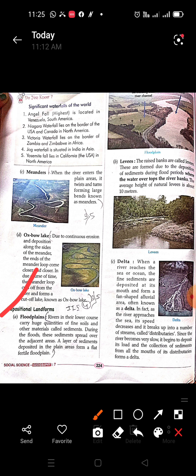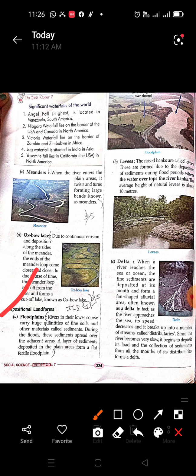During the flood, these sediments spread over the adjacent area. A layer of sediment is deposited in the plain areas and forms a flat, fertile floodplain. So what are floodplains? When there are floods, the river carries a huge number of sediments. Now what are sediments? Sediments are soils, rocks, and broken materials which are carried by the water.